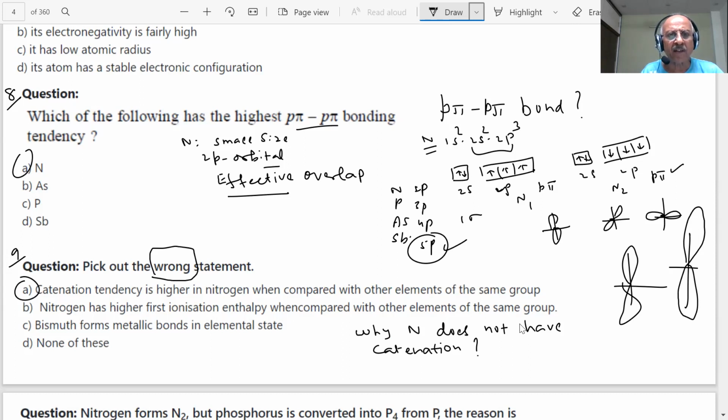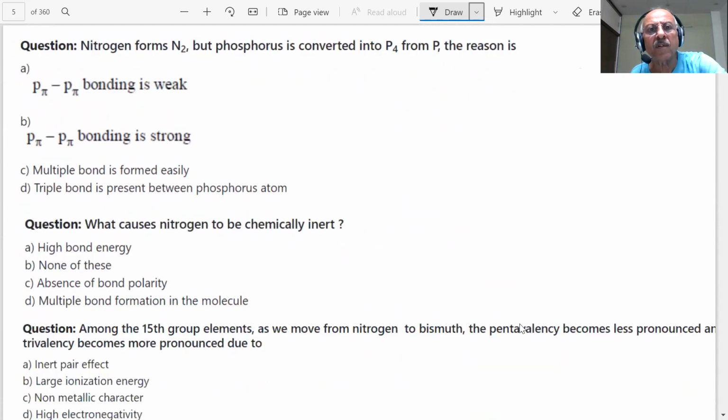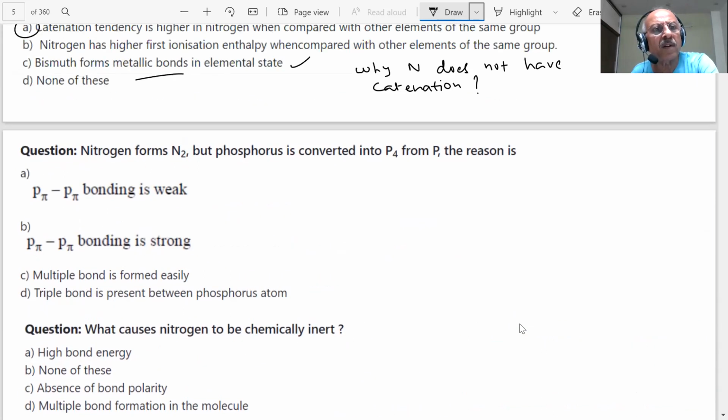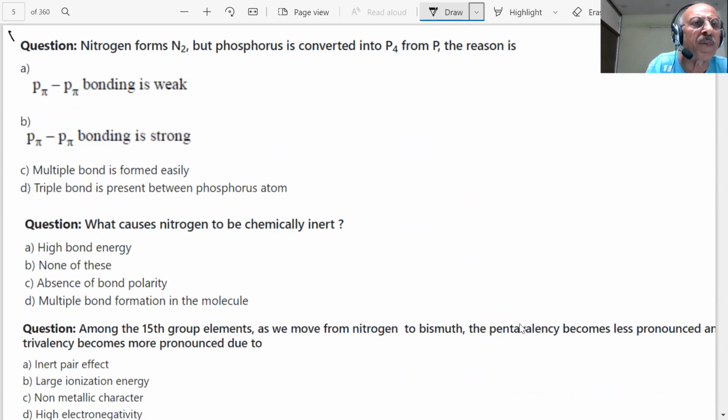That is correct. It has a higher first ionization enthalpy, and bismuth forms metallic bonds in the elemental state. So all this is revision of inorganic chemistry, students. Question number 9, we did it. Question number 10 is coming, student.